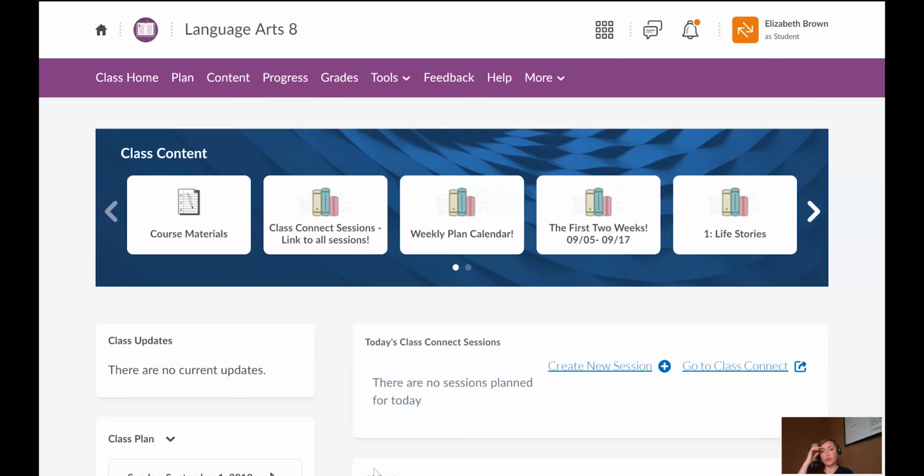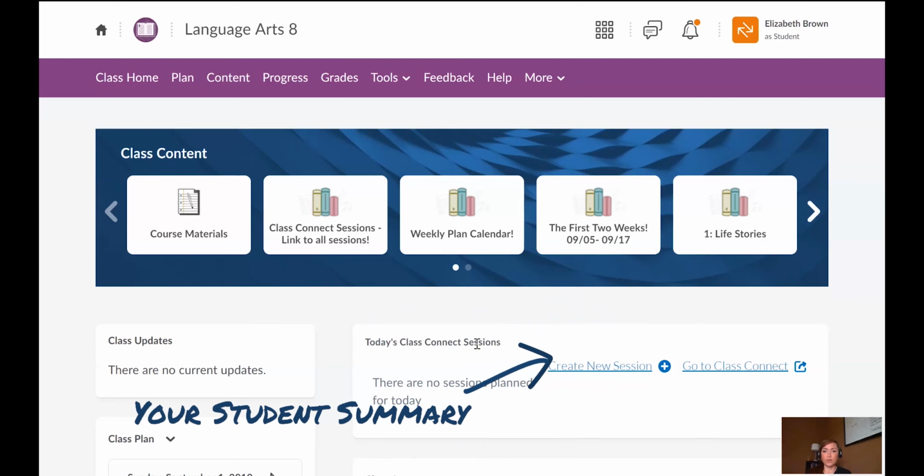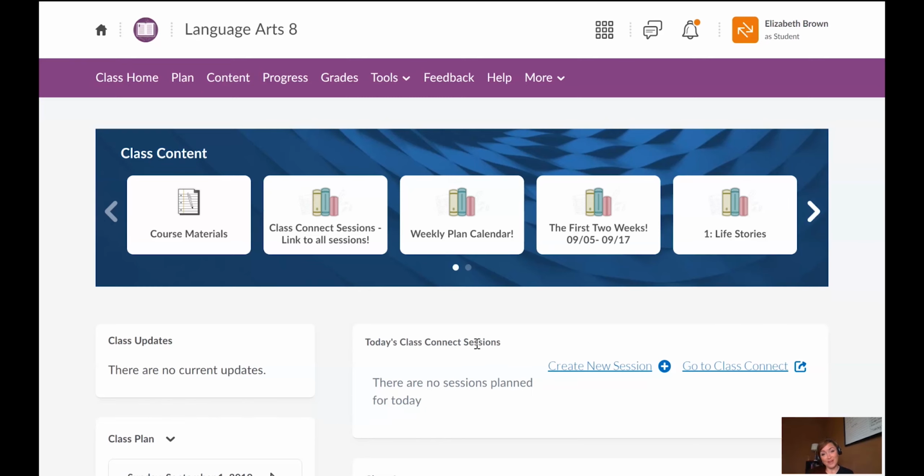So there's a couple really important features on this page, and one of them is something you can't actually view right now. On your screen in this section right here, you are going to have a view that kind of summarizes the course. If you have any overdue alerts, it will show up there. It will tell you how many overdue assignments you have, and then you can click on the number and it will actually show you what those assignments are, which is a really nice feature.